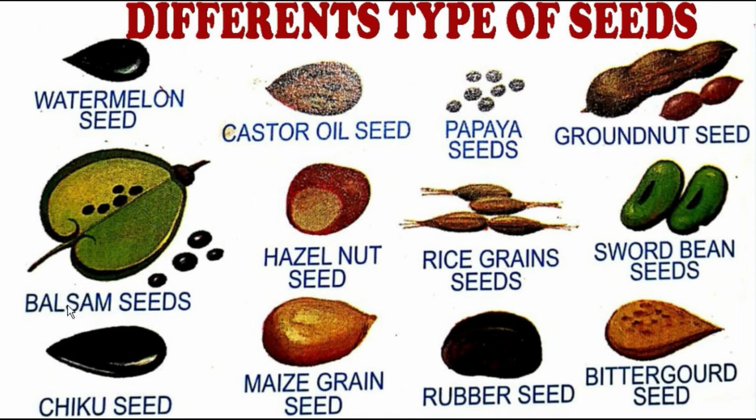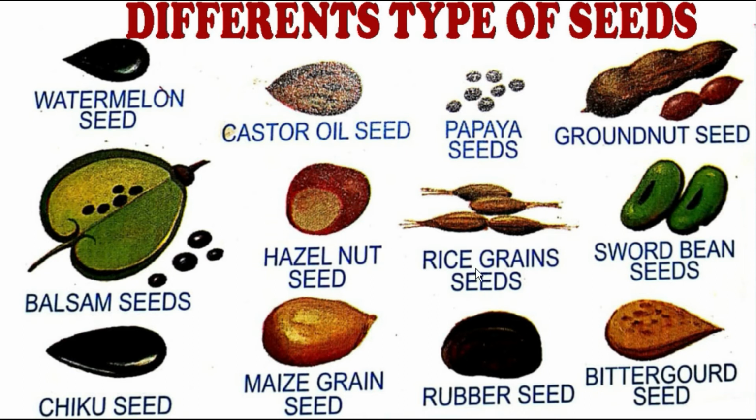Now come to the balsam seeds. See the shape of these seeds. It's too beautiful. It's like a leaf. Now come to the hazelnut seed. Hazelnut. See, it looks like a fruit only. How beautiful. Red color. See the color. It's a very beautiful seed. It's red color seeds.